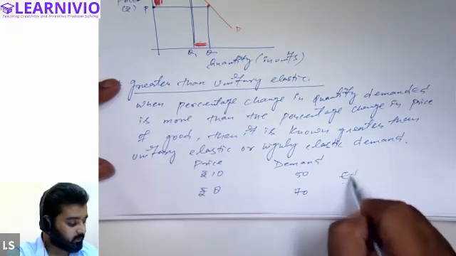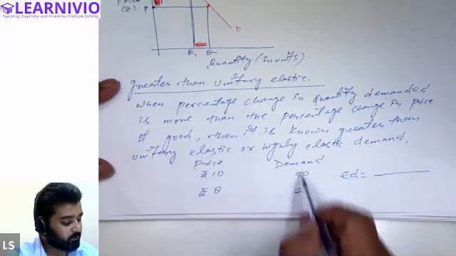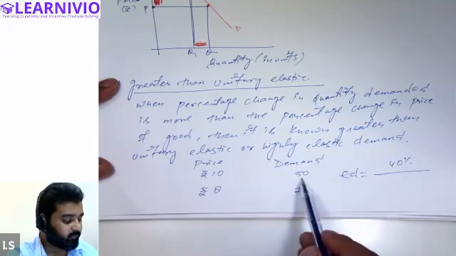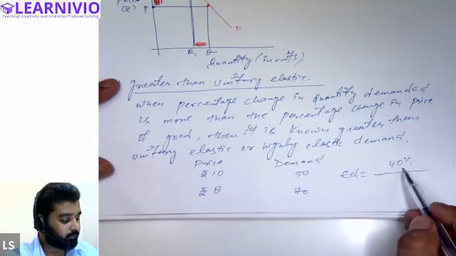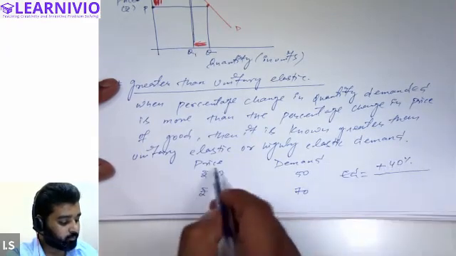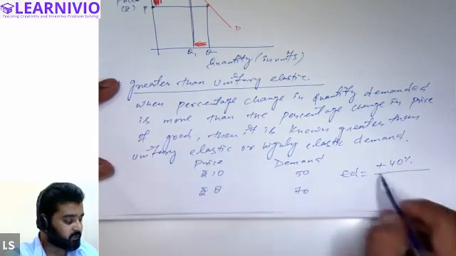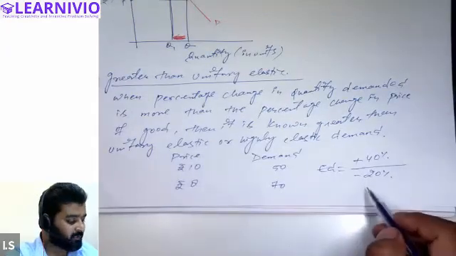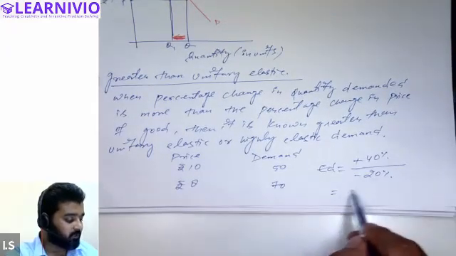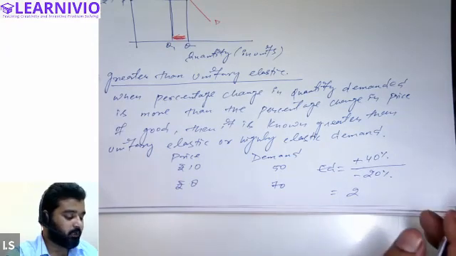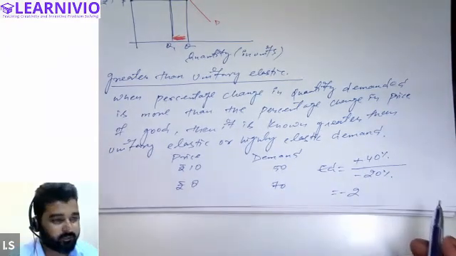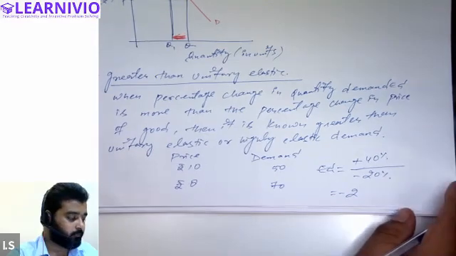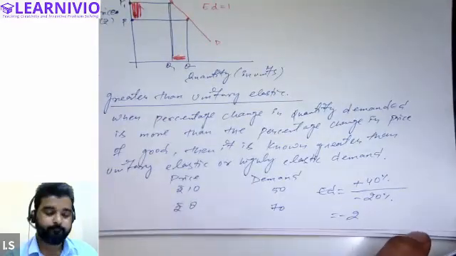Now we will calculate elasticity of demand. You will find that percentage change in demand here is 40%. From 50 to 70, demand goes from 50 to 70. That means demand increases by 40%, right? And the price of the commodity decreases by 20%. So just due to 20% decrease in price, demand increases by 40%. This means that elasticity is greater than 1. Elasticity in this case will be 2. Hence, this is called greater than unitary elastic demand. Please note this down.